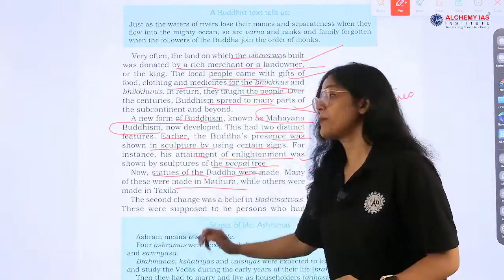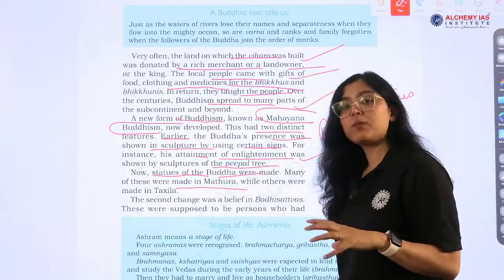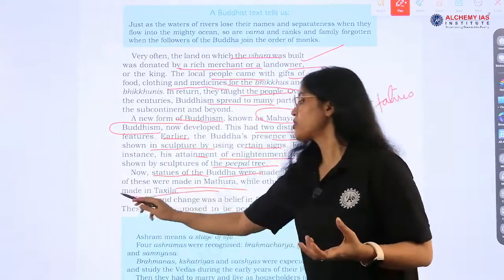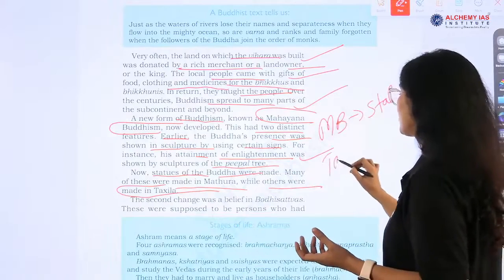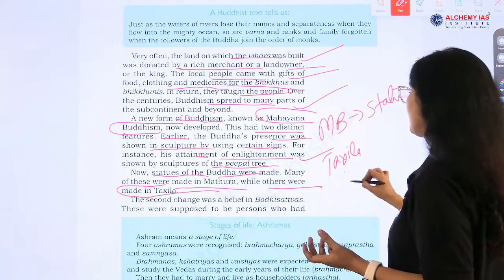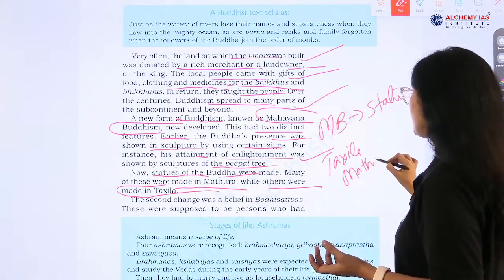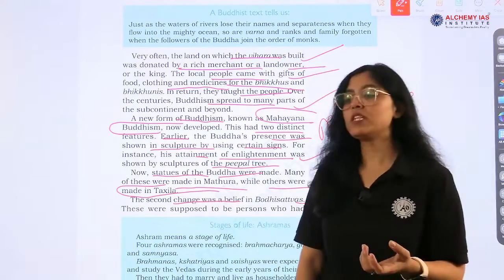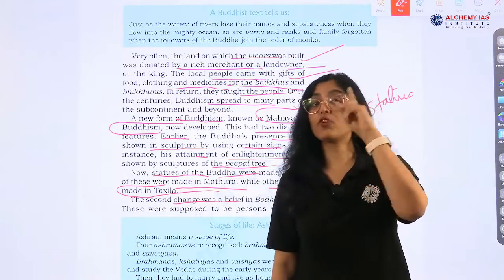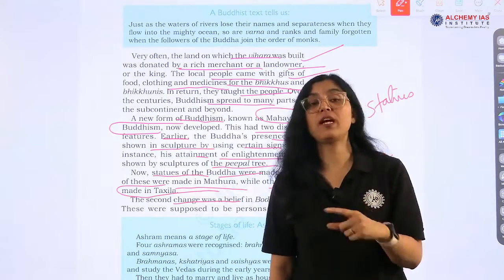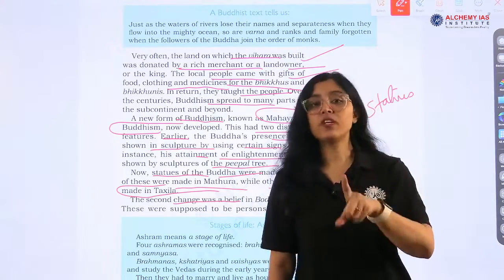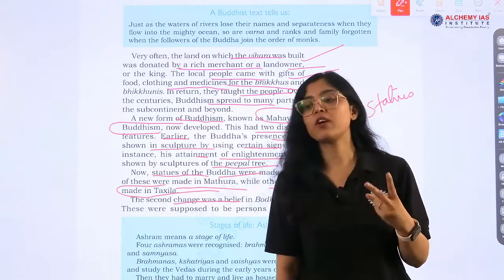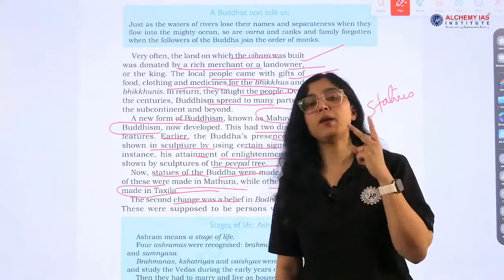Many of these were made in Mathura. So Mathura was the place where Mahayana Buddhism was practiced, while others were made in Takshila. Very, very important. Takshila, Mathura, right? So statues. The second change was a belief in Bodhisattva. So it is telling us two important pieces of information: first, statues were there under Mahayana Buddhism. Second, the Bodhisattva concept is there under Mahayana Buddhism.